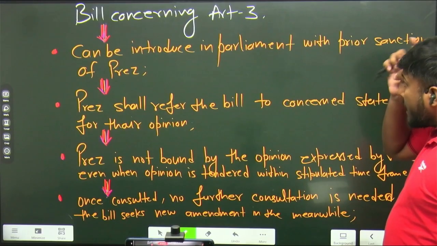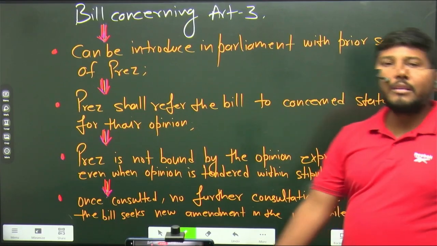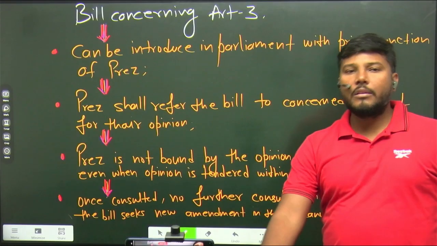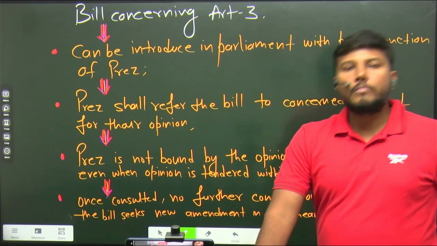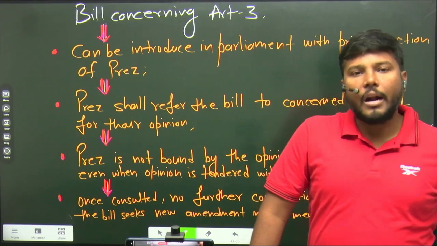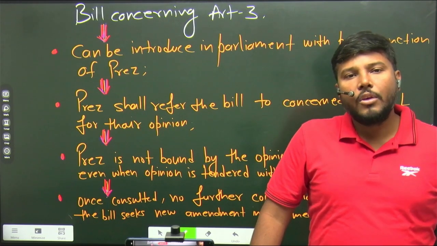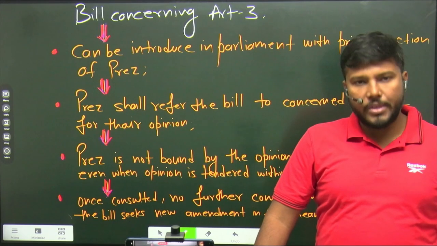Let's move ahead and try to understand other things which are there in Article 3. Article 3 says that a bill concerning Article 3 cannot be introduced in the Parliament without the prior sanction of the President, right?